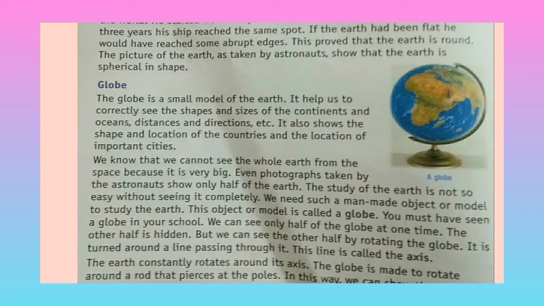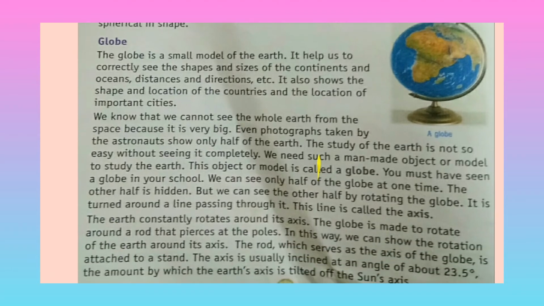So in that situation, globes help us to see a clear picture of the earth. It helps us to correctly see the shape and size of the continents and oceans, distance and directions, etc. It also shows the shape and location of countries and the location of important cities.